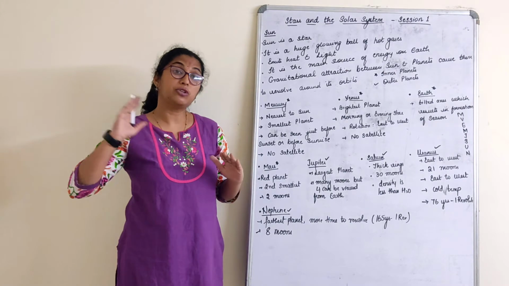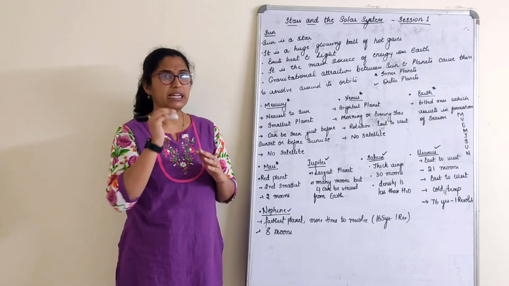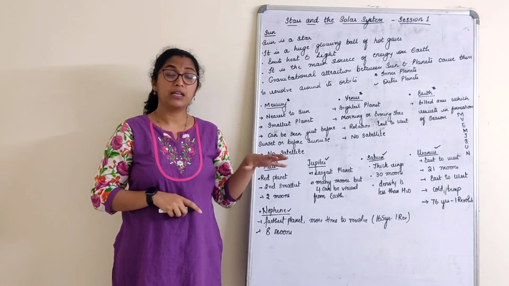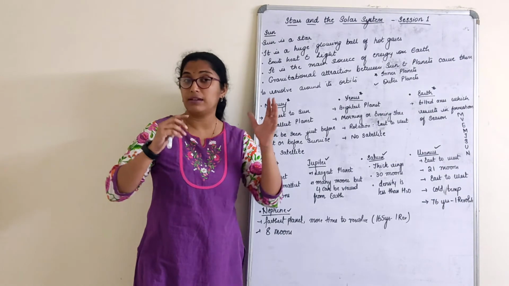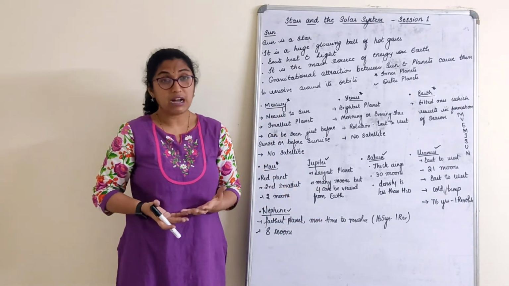So that is why just before the sunset and just before the sunrise, we can see Mercury. It will not look like how you see the planet here in your book, one round thing. No, it looks like a star only.